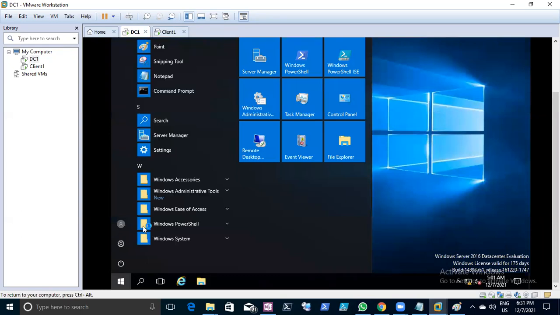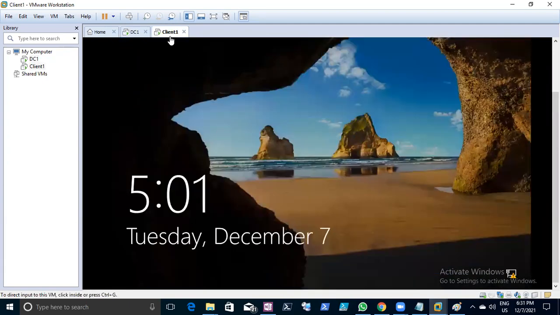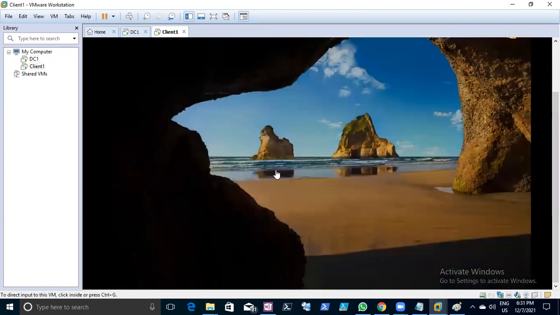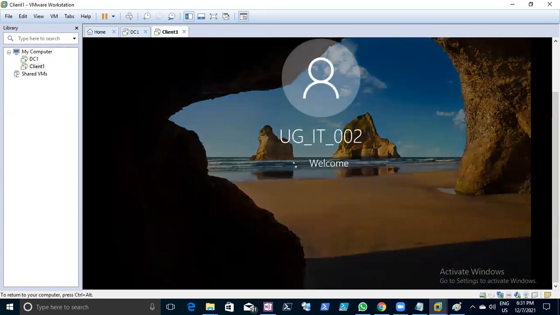It's a Windows 2016 Datacenter server. Okay. It's a client machine. Yeah, it's a client machine.